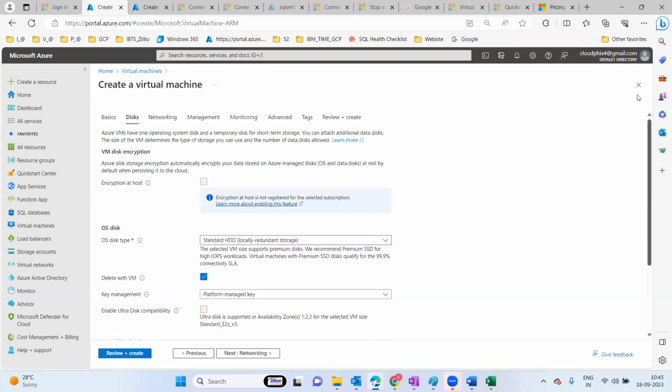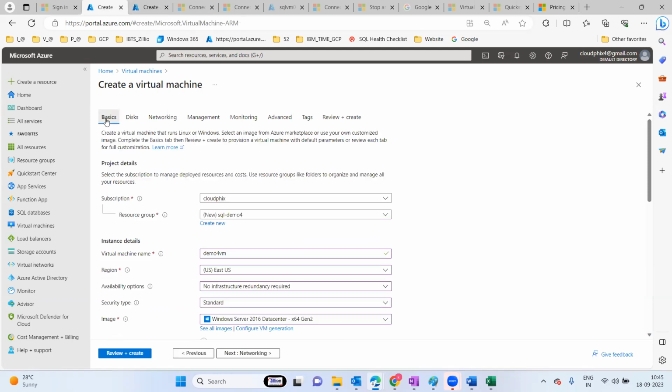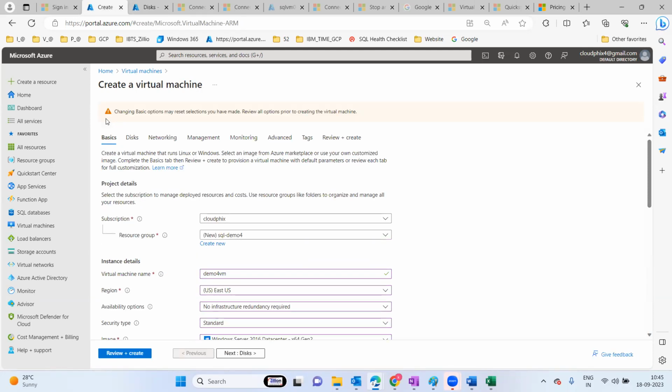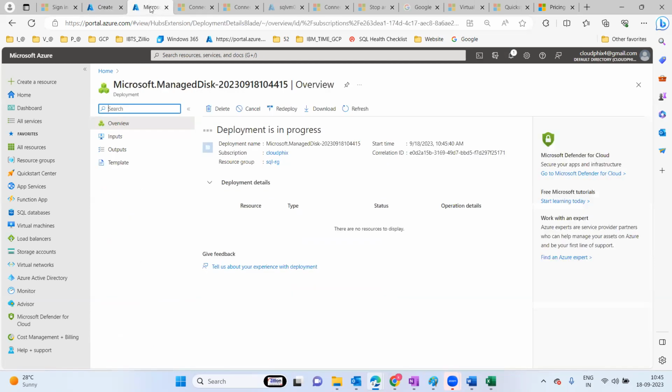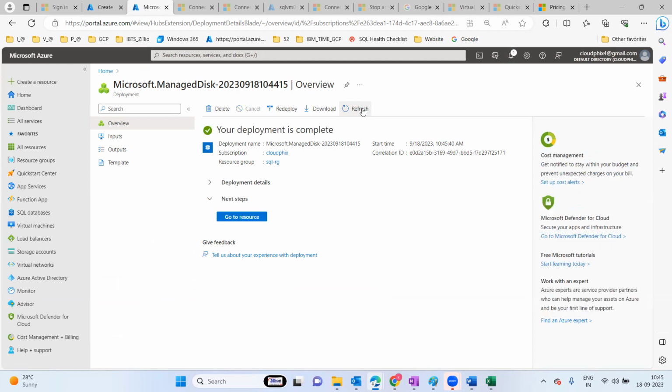So I'll go back to basic now. Okay, let's see. Let's complete this one. Once it is completed, mostly it is going to reflect to use that existing disk. Now it got deployed, right?